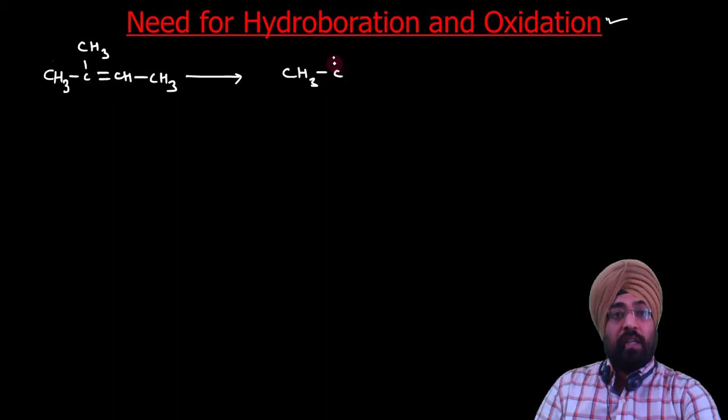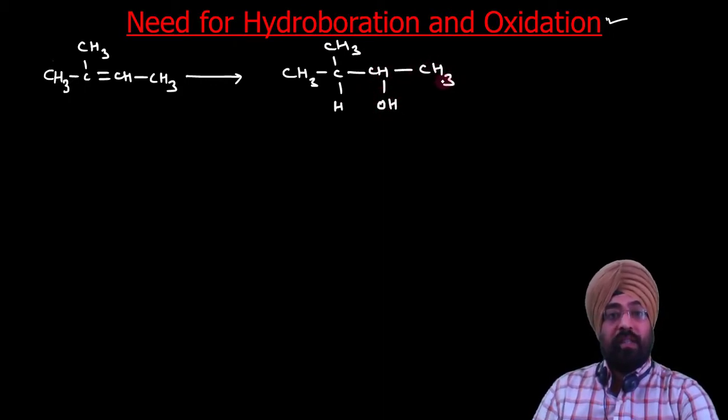Now consider, suppose we have this compound, CH3C(CH3)=CH2, and I want to synthesize, for example, CH3CH(OH)CH3 type alcohol from this alkene.